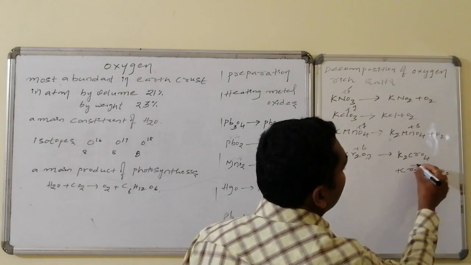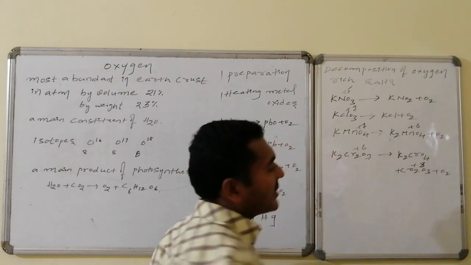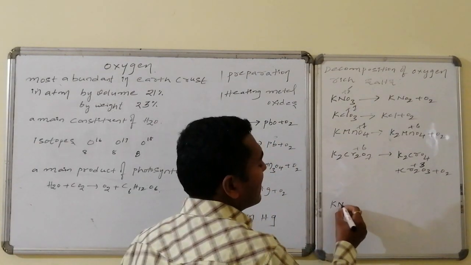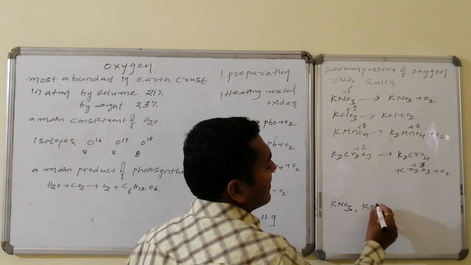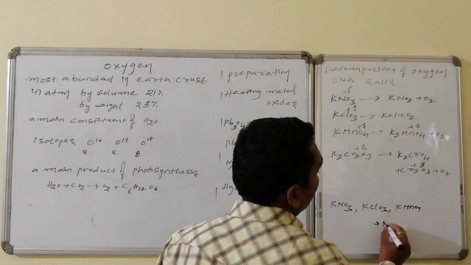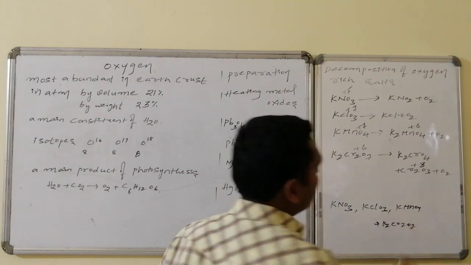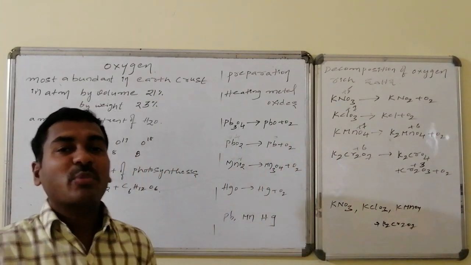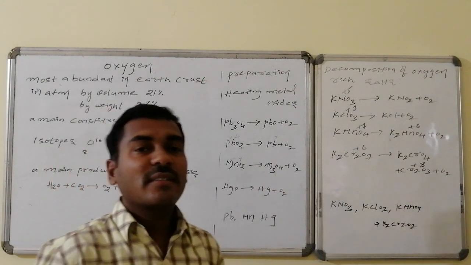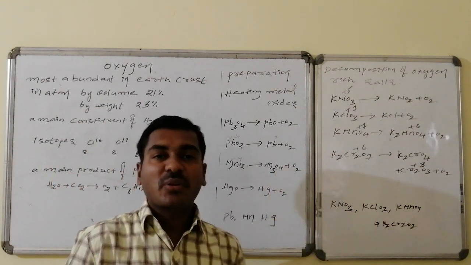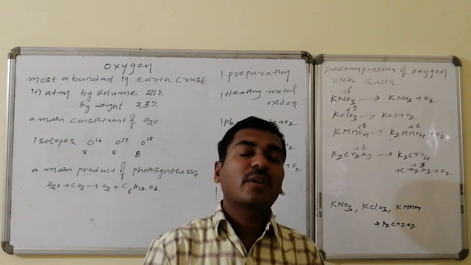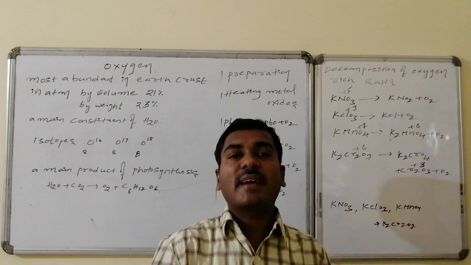chromium trioxide and oxygen. Here the oxidation number decreases to 3, so therefore oxygen liberates. Here we can write oxygen rich salts like potassium nitrate, potassium chlorate, potassium permanganate and potassium dichromate. These on heating produce corresponding salts containing lower oxidation states followed by liberation of oxygen gas.